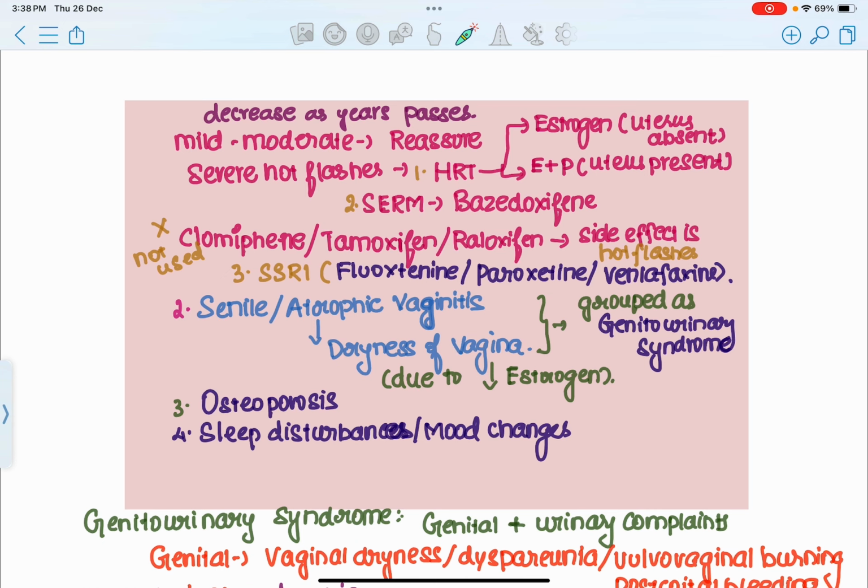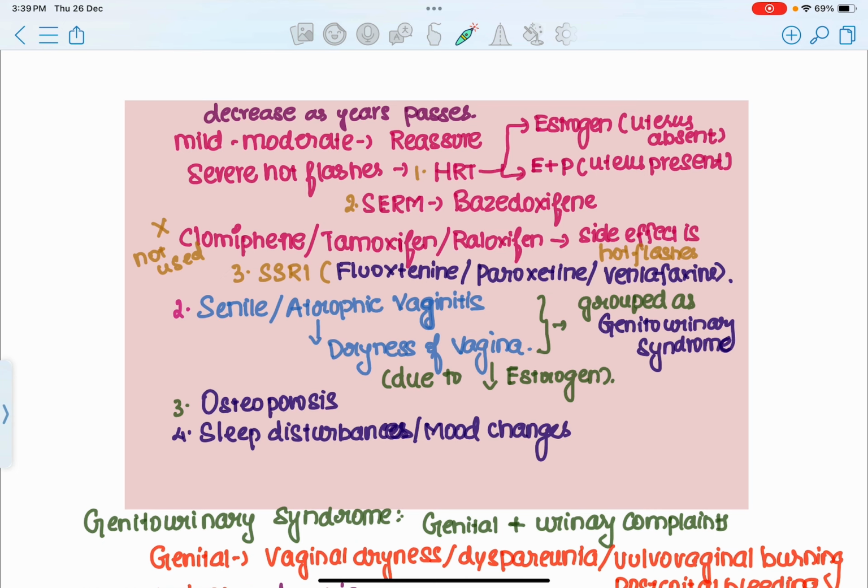So if you give progesterone along with estrogen in a female who has a uterus, this progesterone is going to support the uterine endometrium and prevent endometrial hyperplasia from happening. But if a female does not have a uterus and has attained menopause, in those females you can give only estrogen, because with no uterus there is no hyperproliferation of the uterine endometrium. So give only estrogen to that female. So no uterus, estrogen alone.